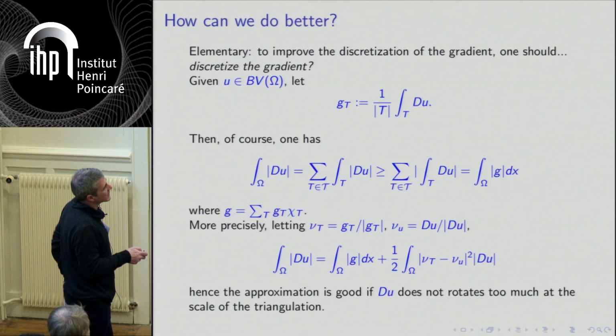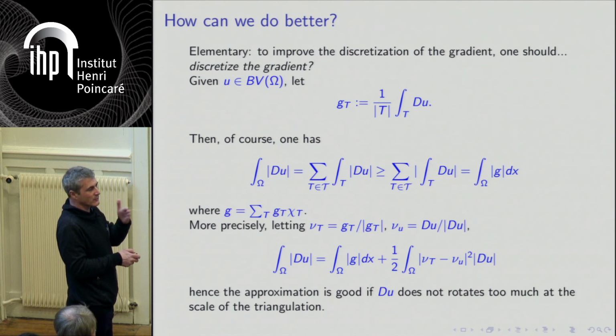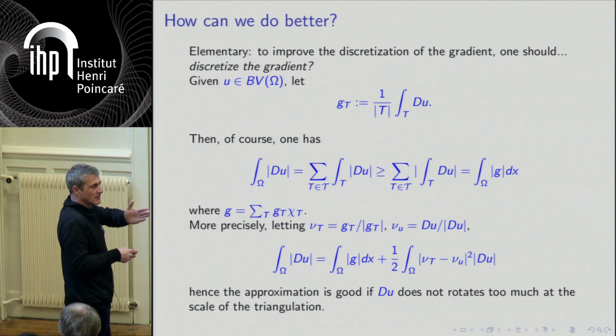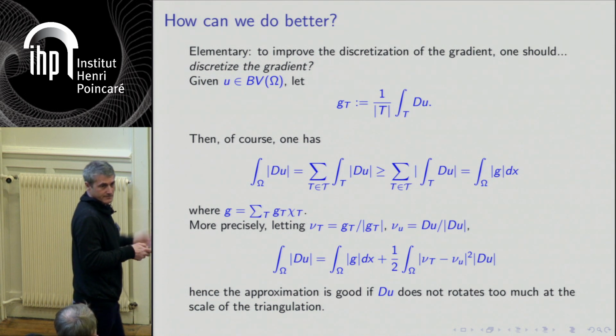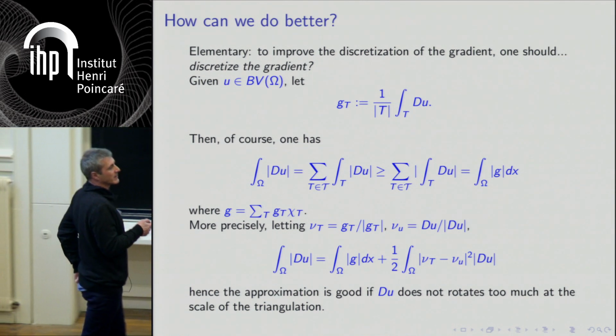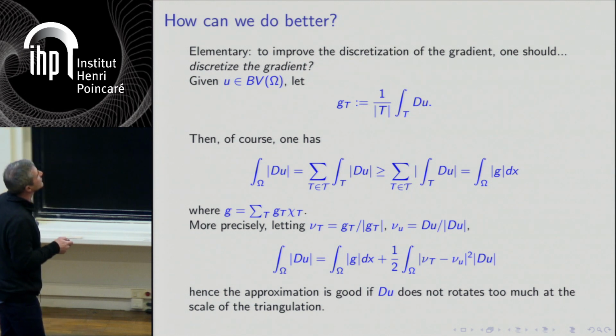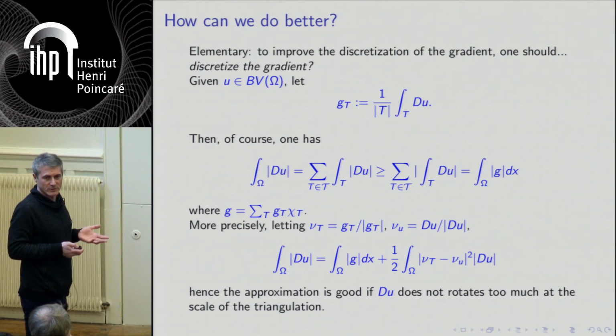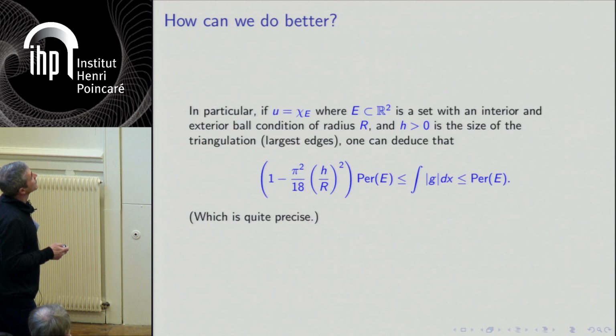So in particular, if you have a function which is not oscillating too much, even if it's very sharp, even if it's very discontinuous, but if the direction is not oscillating in your triangle, then this is almost zero. So the error in energy is very small if you do that. But of course, I projected my gradients. I don't know if this corresponds to any function.